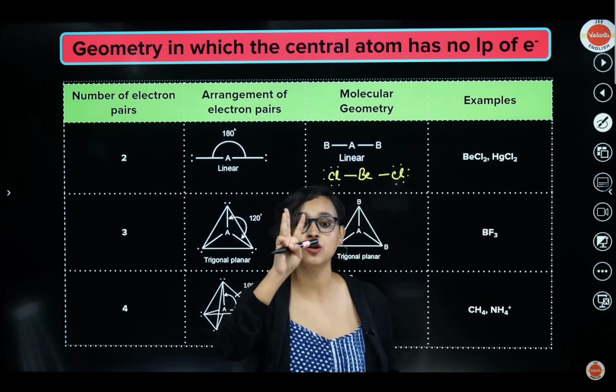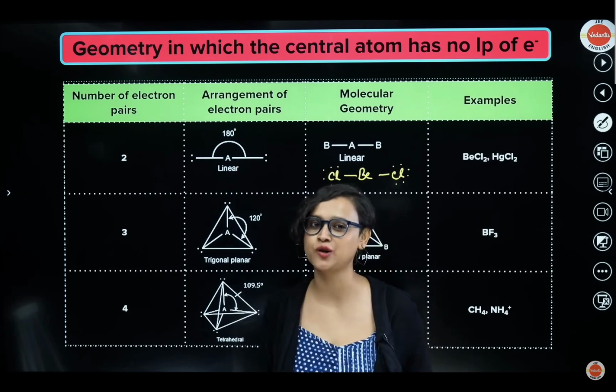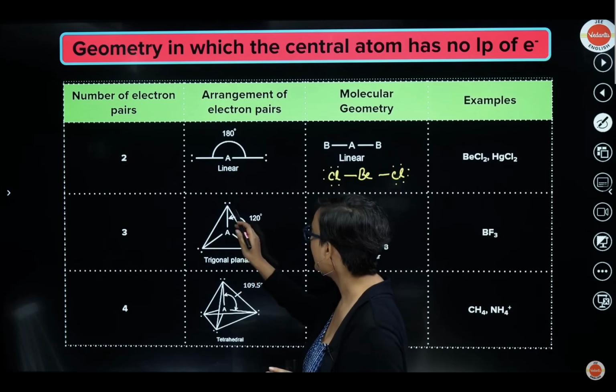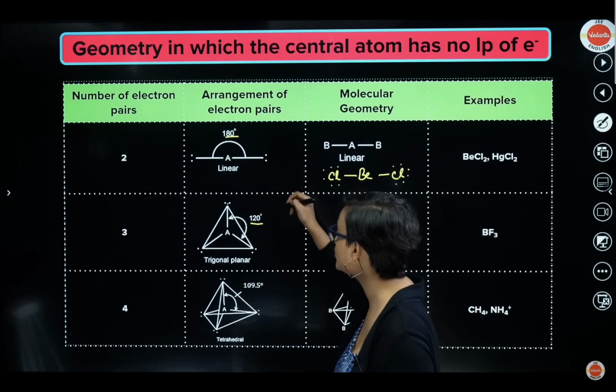Now, if the number of electron pairs is 3, then the shape is going to be trigonal planar. That means the central atom A at the center, and then B, B, B. And then the angle, please do learn this also: 120 degrees. Okay, learn it.